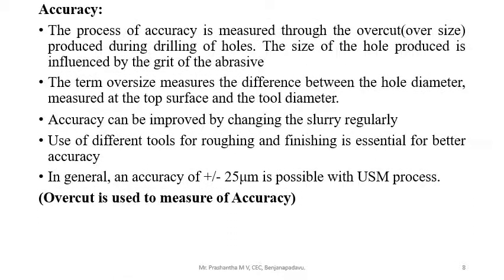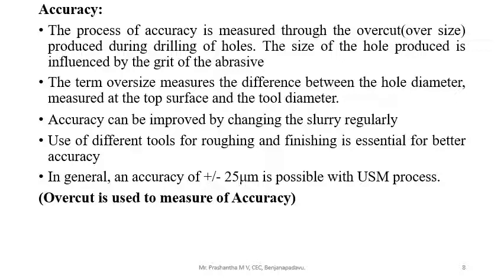Next is accuracy. This is a very important process characteristic. Process accuracy is measured through the overcut or oversize produced during machining operations like drilling holes.